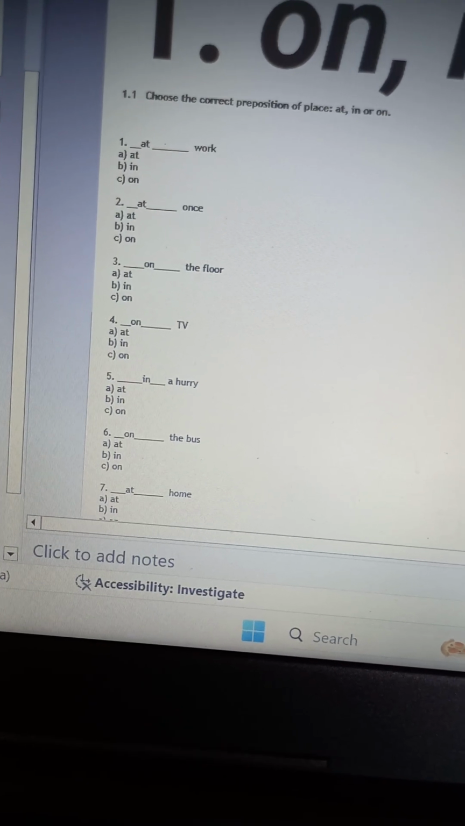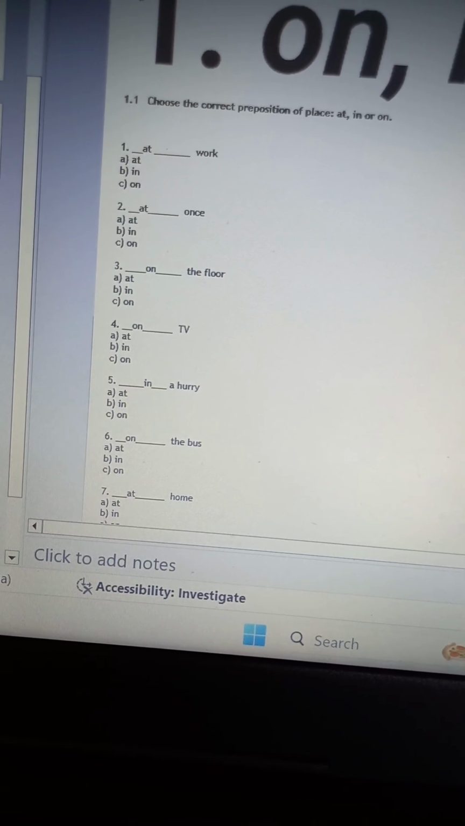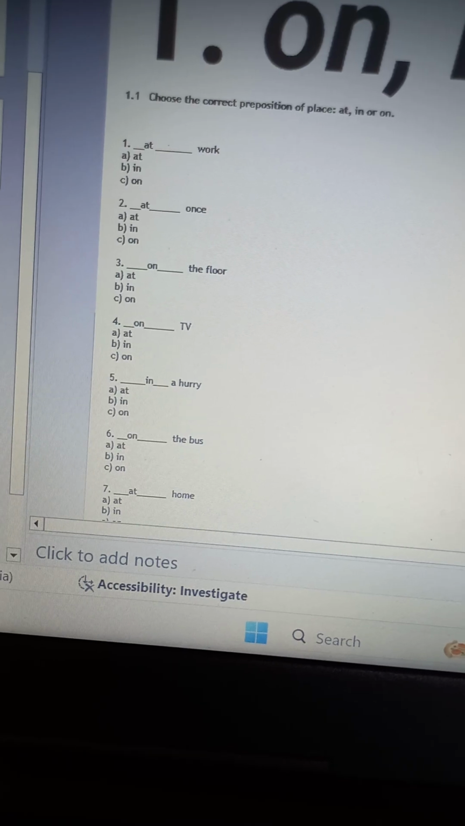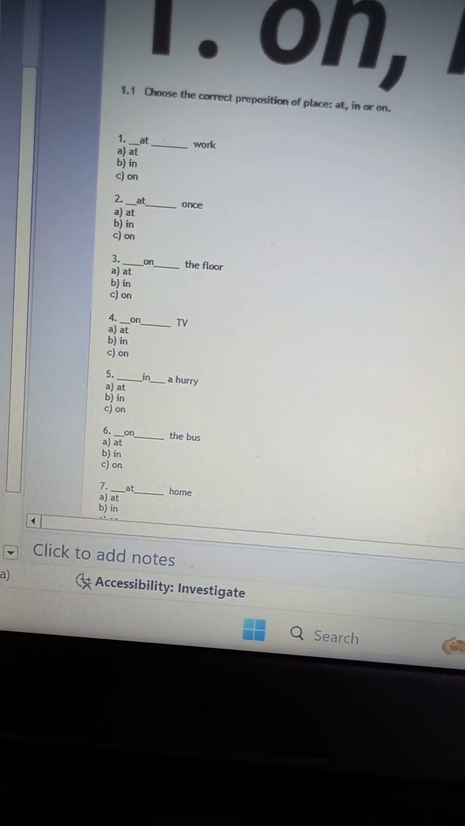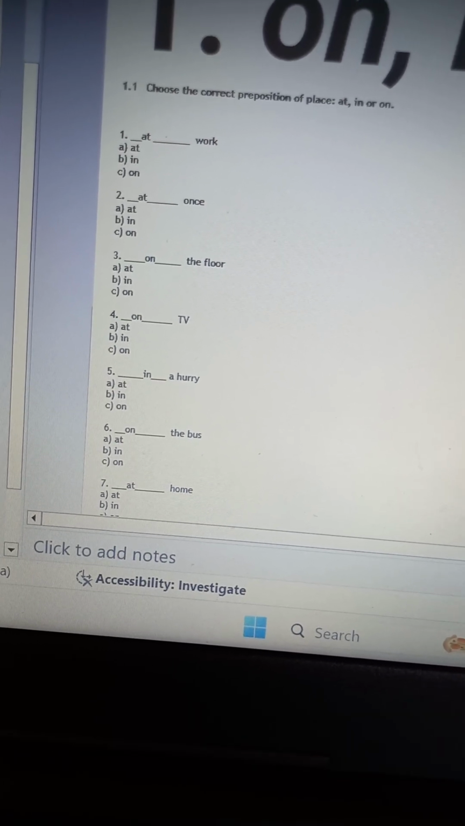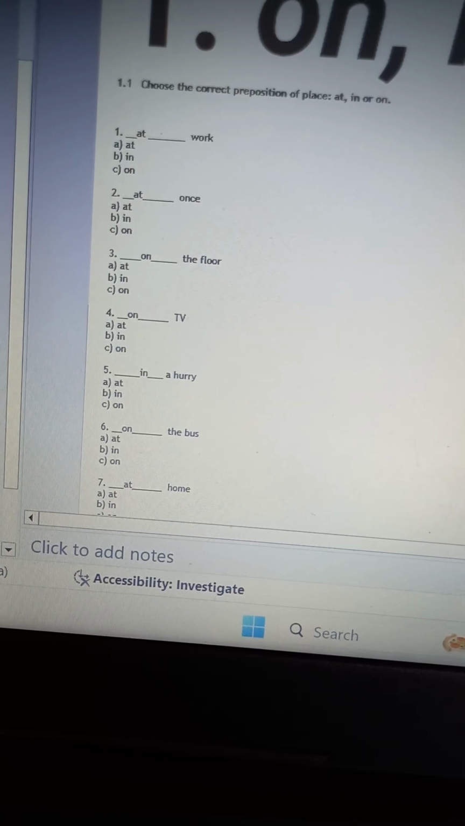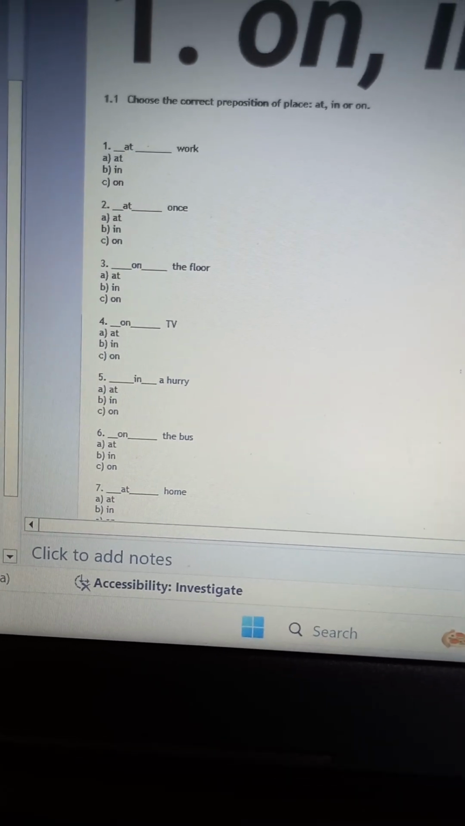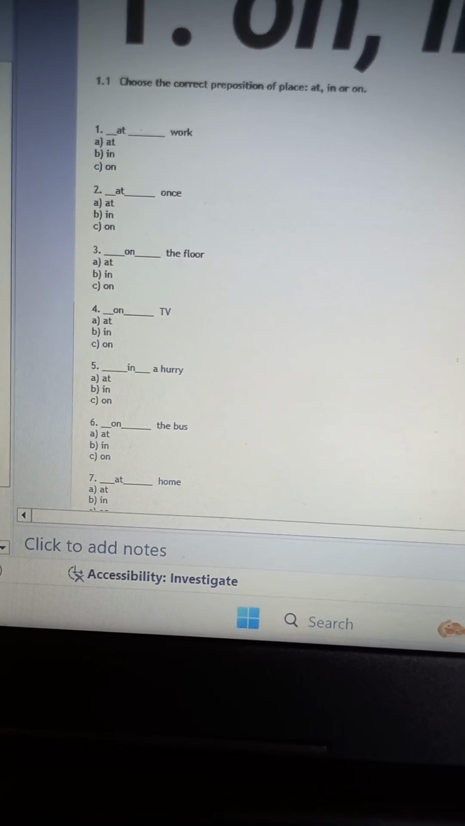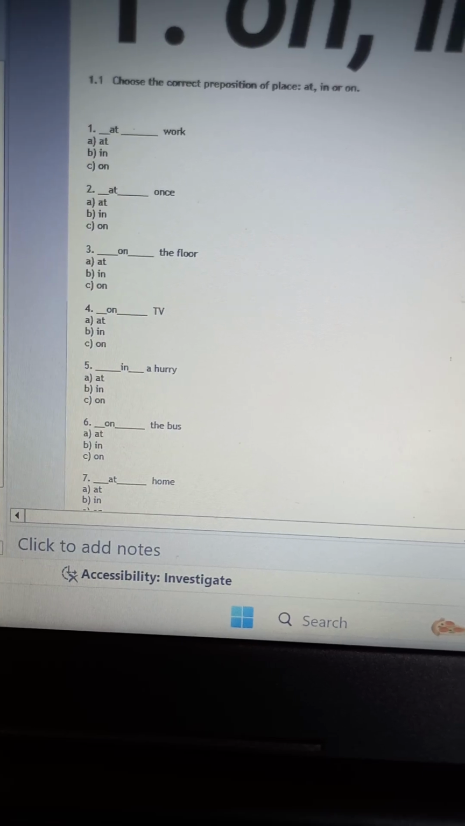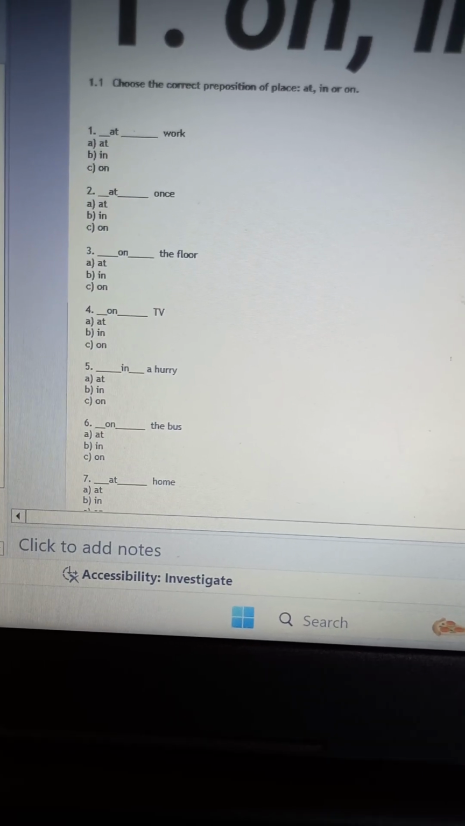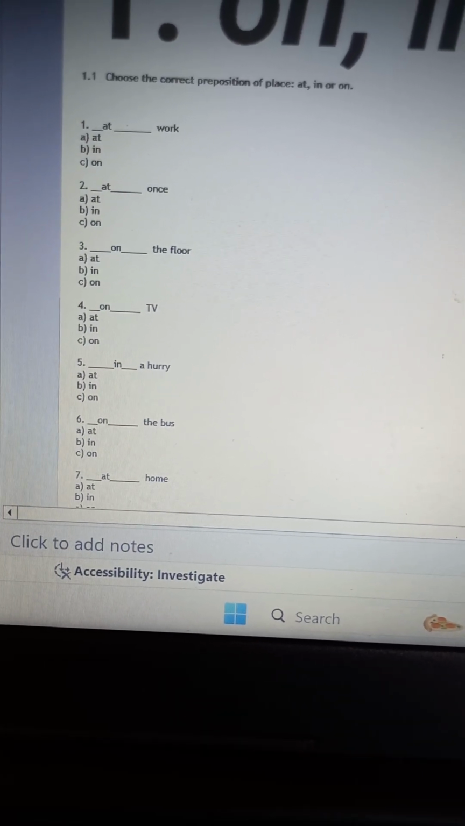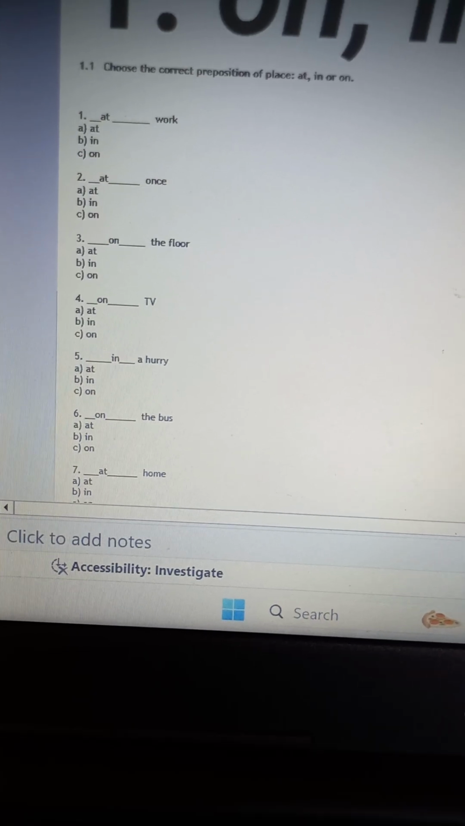Floor: on the floor, because you have touched it, so the preposition would be on. At would be if you mean some time, then at. In is particularly for a city or place. TV: not at TV, because at we use basically for time, in we use for place, so on TV, right?